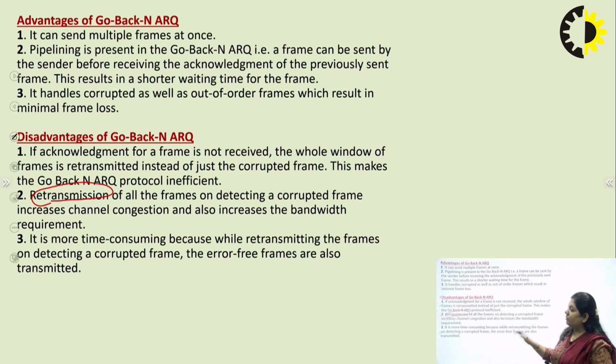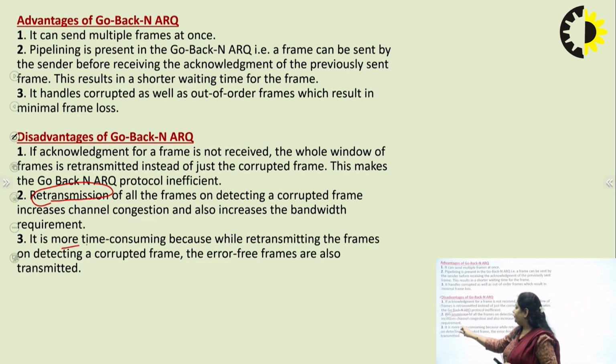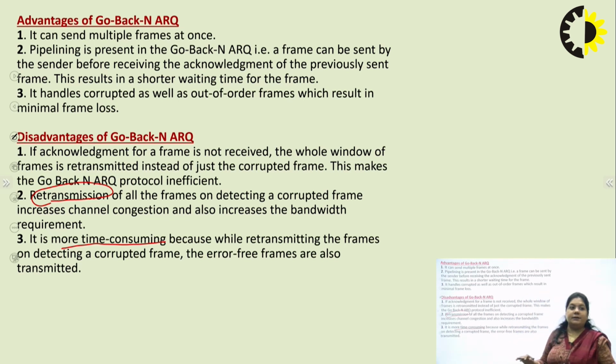The sender has to retransmit all the frames. So the time the sender and receiver have used gets wasted. It is very time consuming in detecting whether the frames transmitted are corrupted or error free.